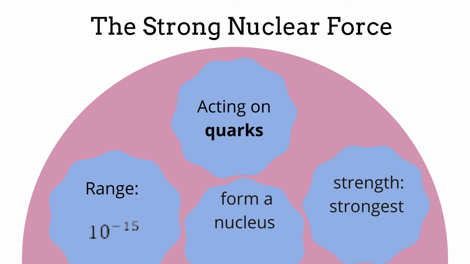Last but not least, the strong nuclear force. It is a type of force acting on quarks. It has a range of 10 to the exponential power of negative 16, and this kind of force will combine three quarks to form a nucleon. And from the nucleons, with the similar force, will be combined to each other to form a nucleus. Compared to all basic forces, the strong nuclear force is the strongest one.